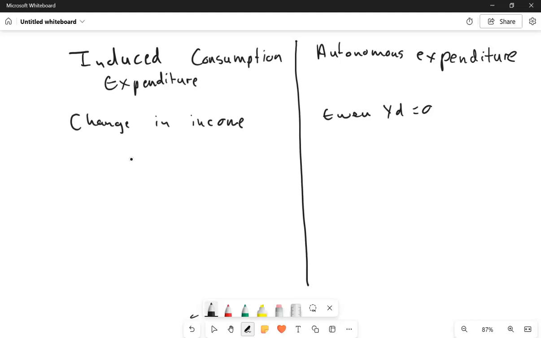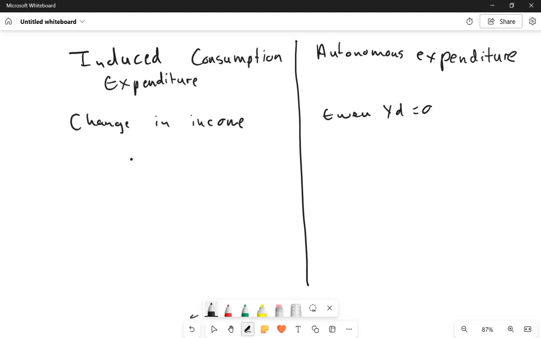For this one to increase, there has to be a change, an increase in my income. When there's no income, I don't have induced consumption expenditure, I only have the autonomous expenditure. But the moment there's income, that's where I have induced. And for autonomous expenditure, the income level is zero.